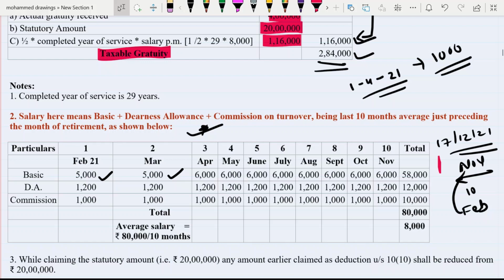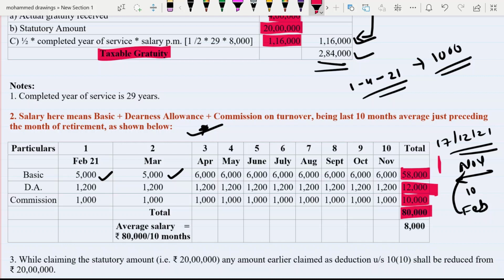It is fixed. There is no change in commission also. So if you make the total of all this, you will get 58,000. The total of DA will be 12,000. The total of commission will be 10,000. Now make the total of these three amounts: 58,000, 12,000, 10,000, and you will get 80,000.